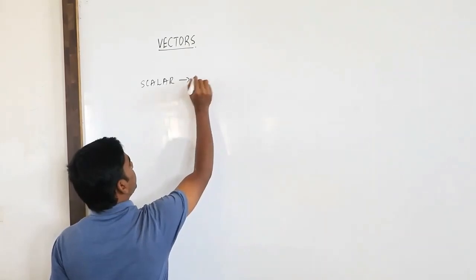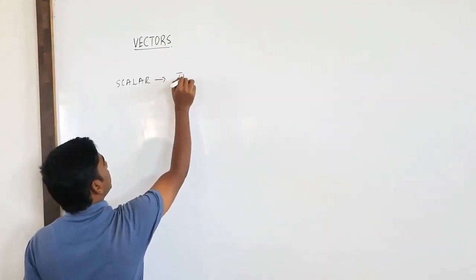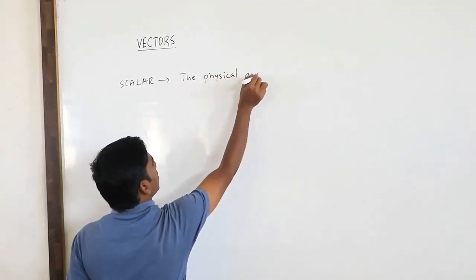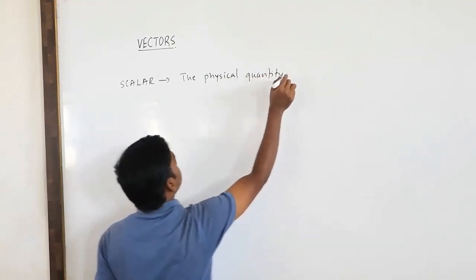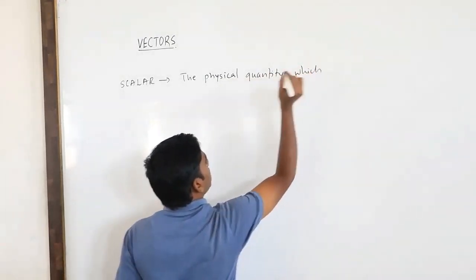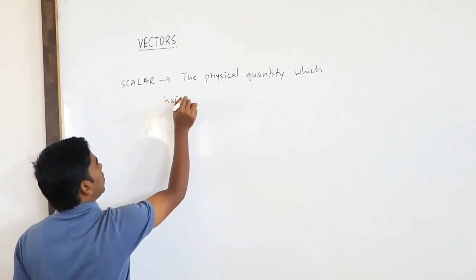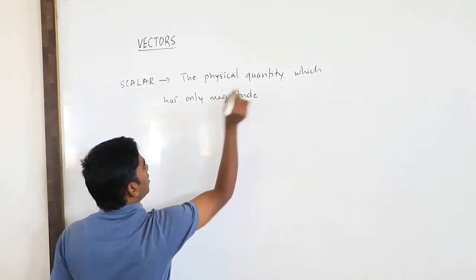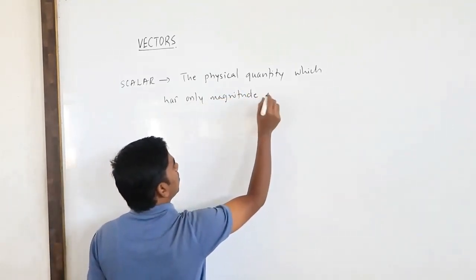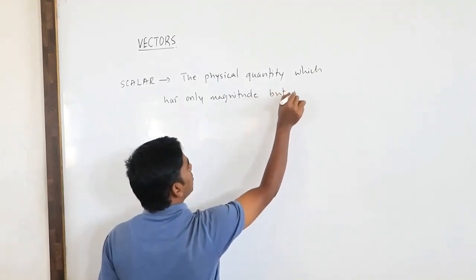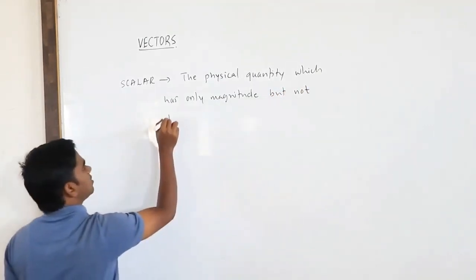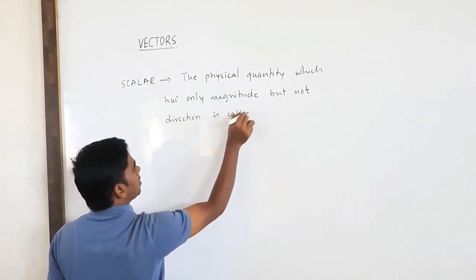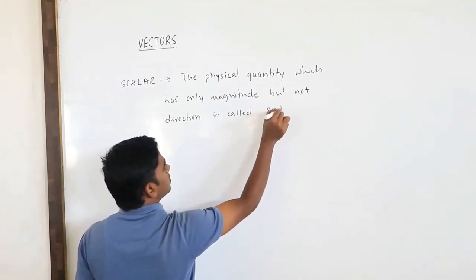Any physical quantity which has only magnitude, but not direction, is called a scalar.